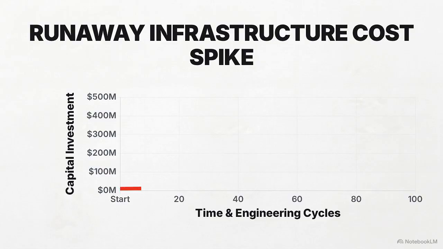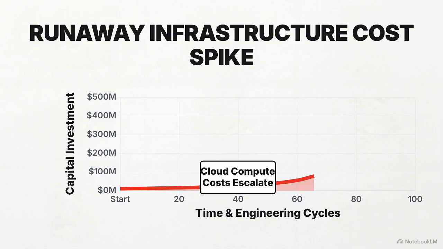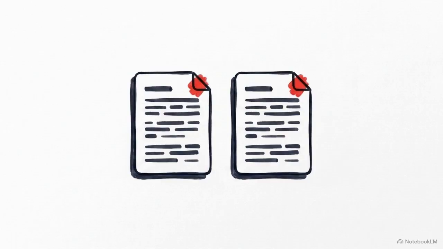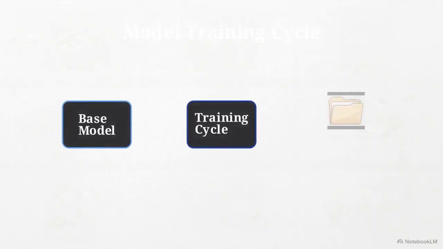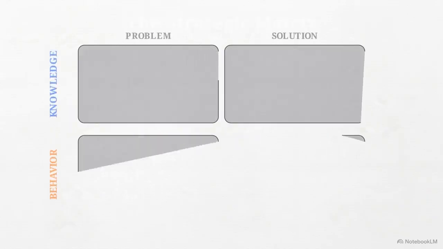Acting on that assumption leads to massive investments in cloud compute and specialized engineering, often before the actual problem is understood. Before committing capital to infrastructure, a team has to determine why the model is failing. Is it a lack of data or a lack of ability? Mistaking a lack of information for a lack of intelligence leads to expensive training cycles that don't actually solve the underlying data gap. This starts with the strategic matrix.